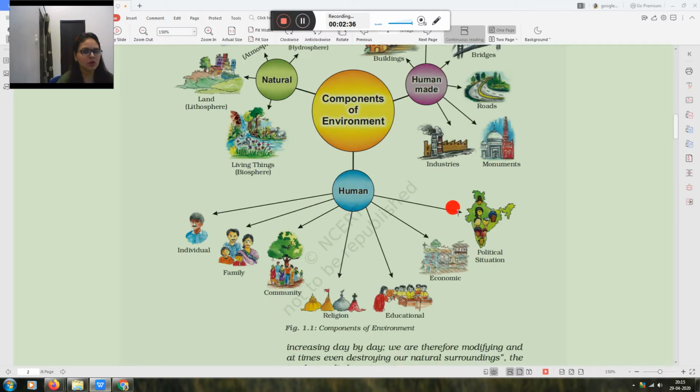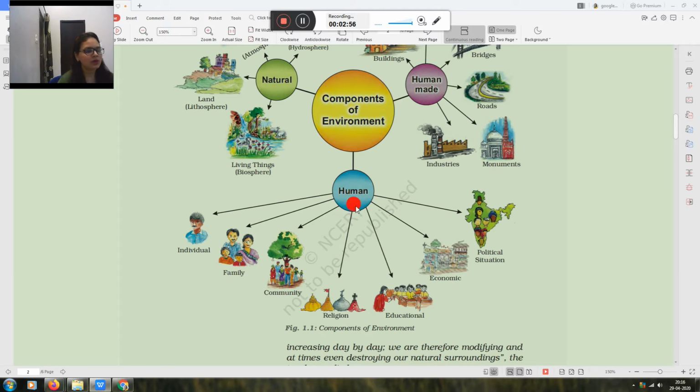Now next is human environment. When we talk about the human resource, it means when a person uses his skill, technology and knowledge to make a thing and convert it into a useful resource, it's called human resource.